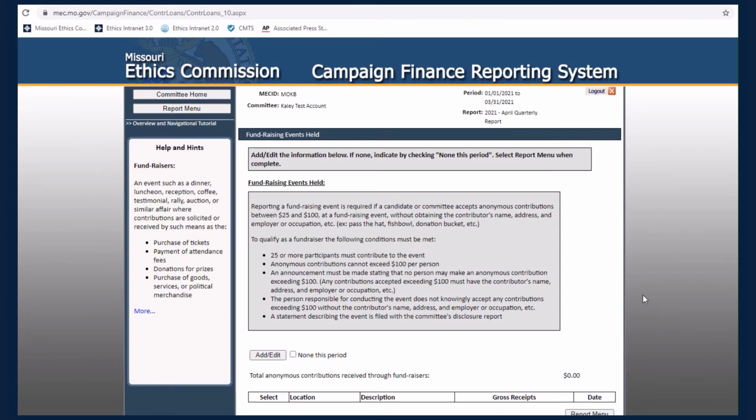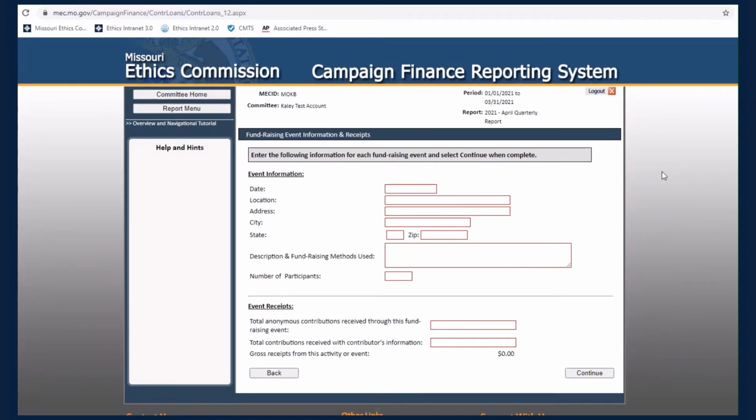If you did not receive any anonymous contributions through the event, and you itemized all contributions received and expenditures made, you do not need to file the fundraising statement. Simply check the None this period box. If you do have a fundraiser you need to report, click Add Edit.